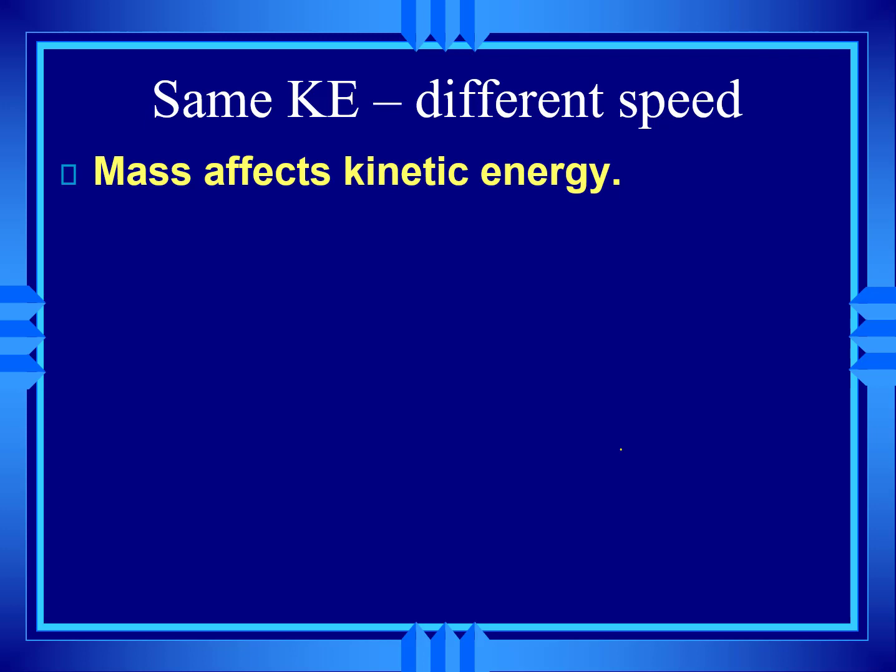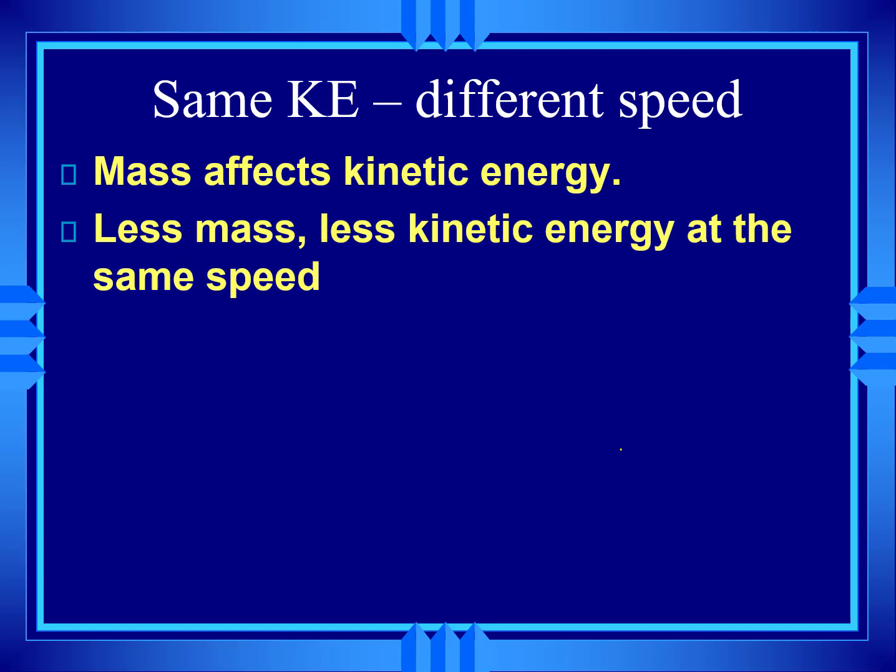To have the same kinetic energy does not mean that you're moving the same speed. To have as much kinetic energy as a semi, the motorcycle would have to go much, much faster. So at the same speed, the motorcycle has less mass, less kinetic energy.